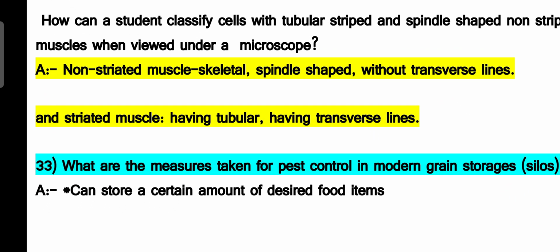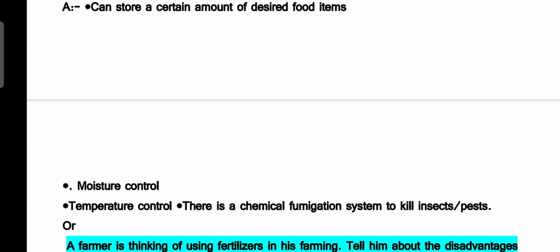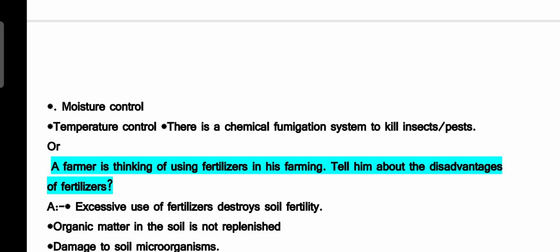Question number 33. What are the measures taken for pest control in the modern granaries or grain storages or silos? They can store desired food items in the very closed compartments or rooms.